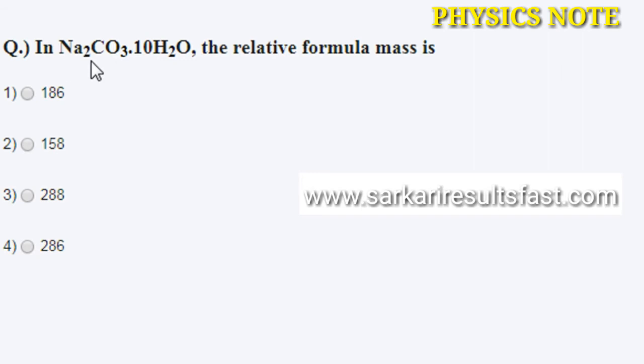Next question: in Na2CO3·10H2O, the relative formula mass is option A 186, 154, 158, 288, 286, and the correct answer is the fourth, 286.